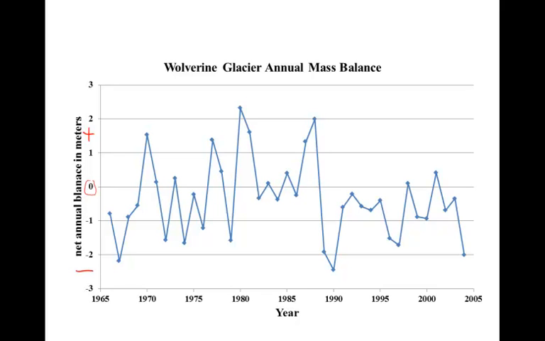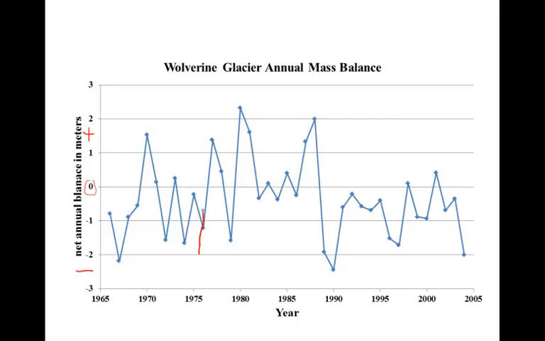In other words, we don't want to just list all the years with positive mass balance or list all the years with negative mass balance, but rather describe the periods of time when mass balance was mostly negative or mostly positive.